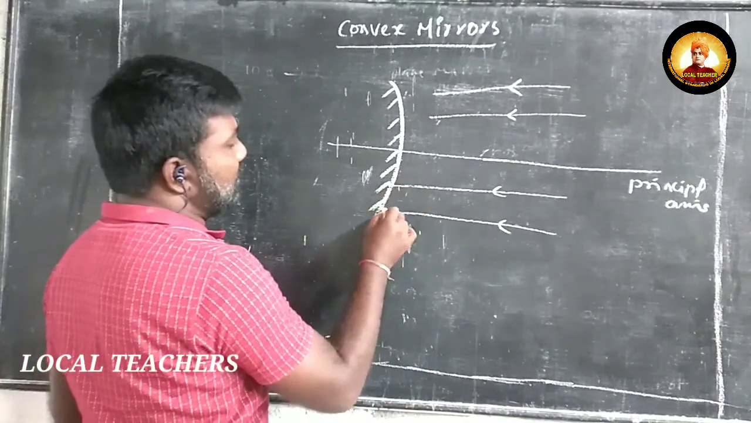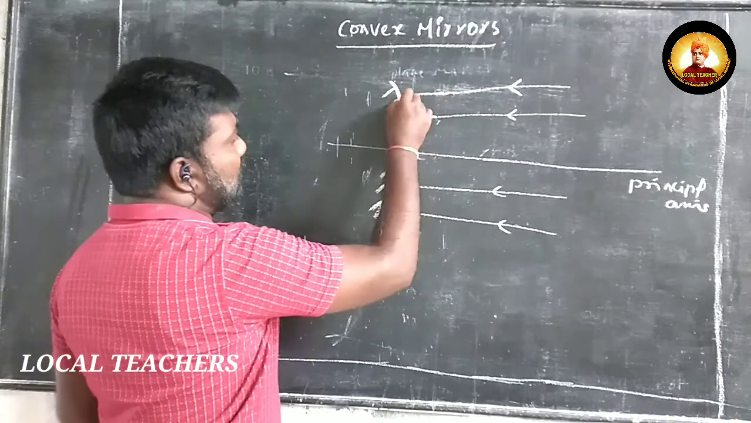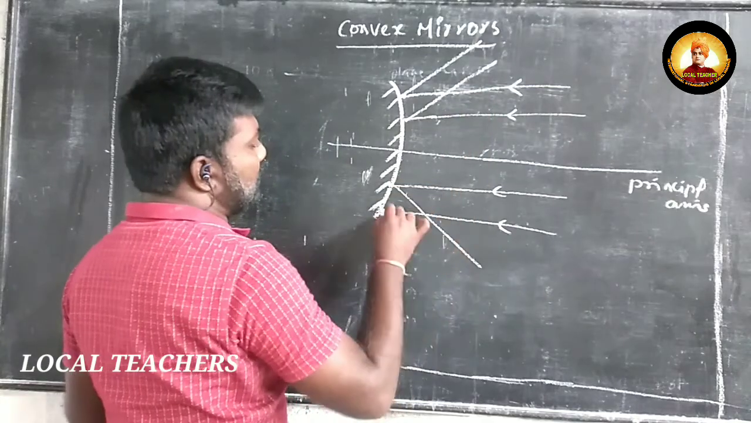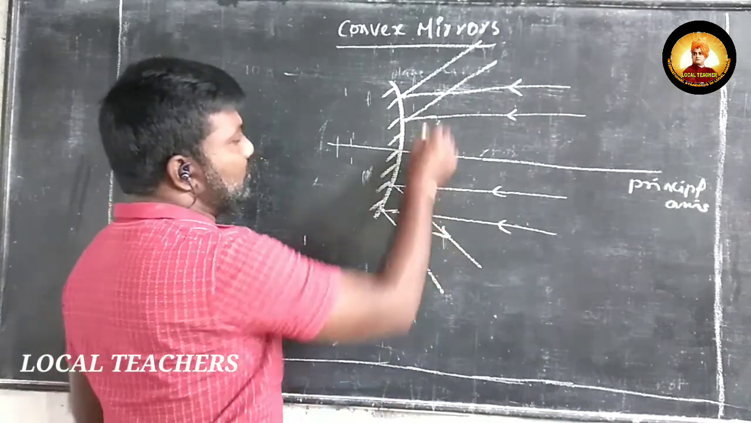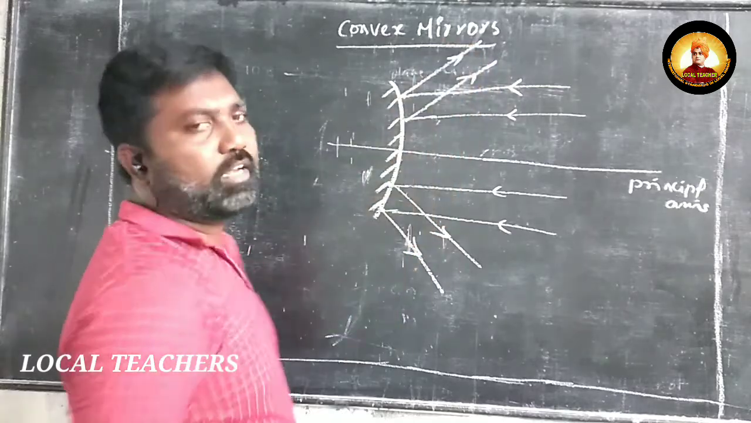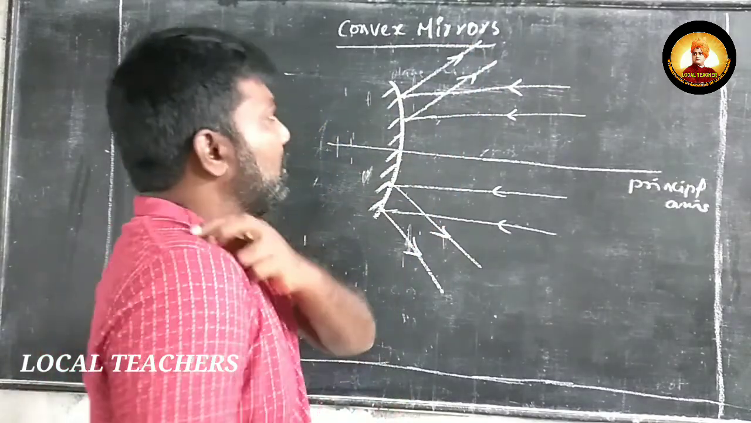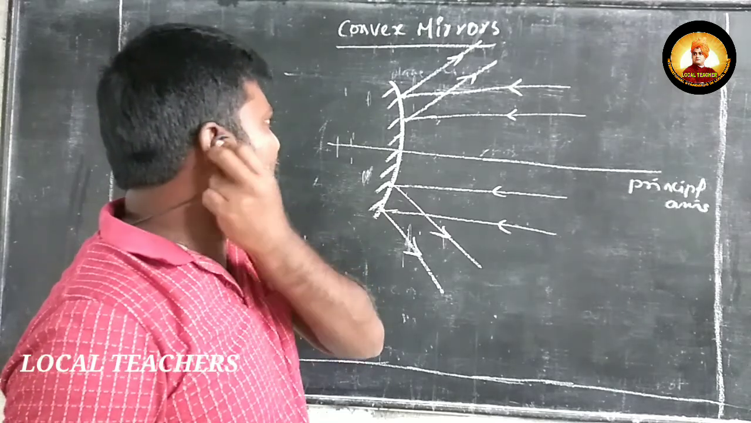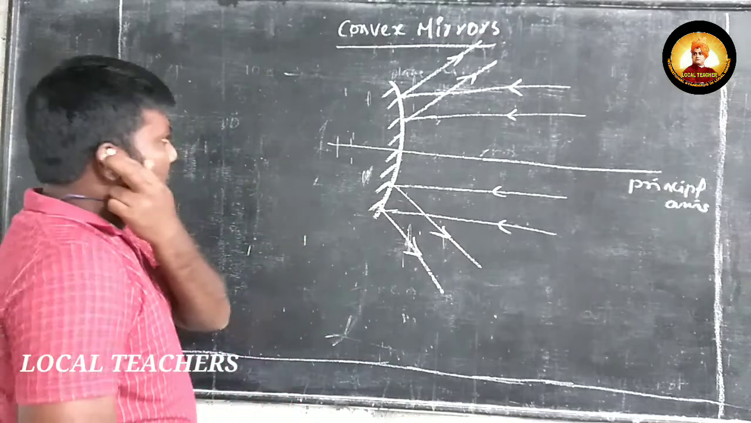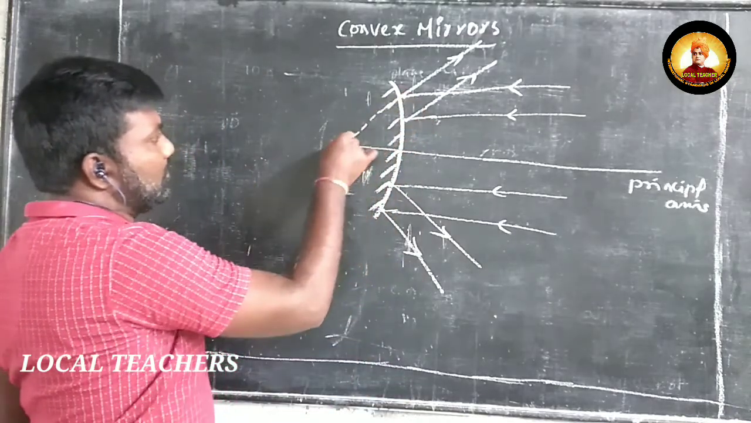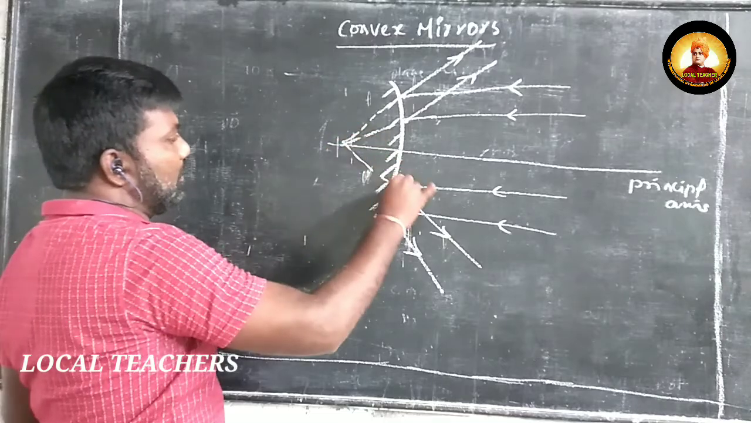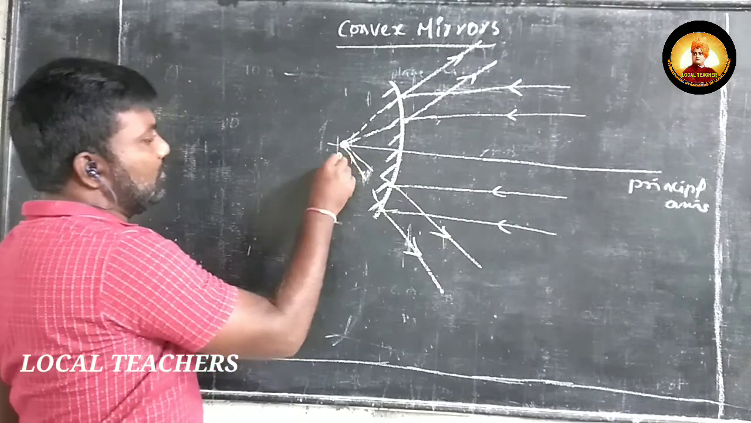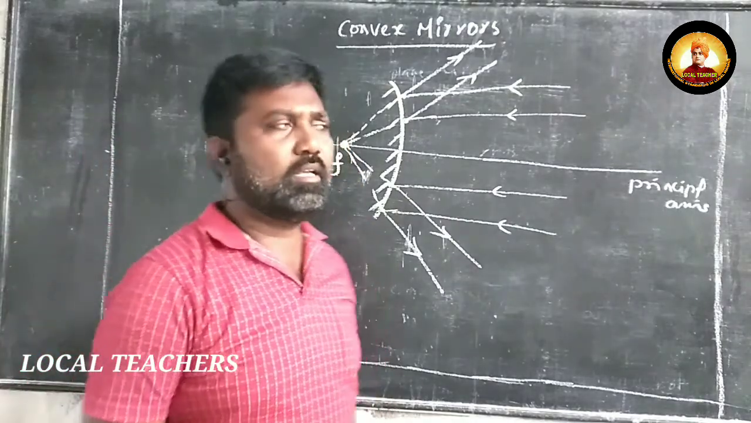So after incidence, they are diverging in nature. Diverging in nature is nothing but they will move in different directions. So observe here. If we extend the rays back behind the mirror, they will meet at a common point. They will meet at a common point. So here this common point is called the focus.